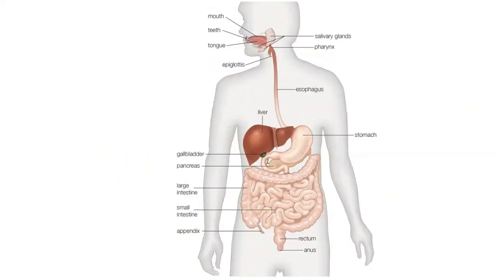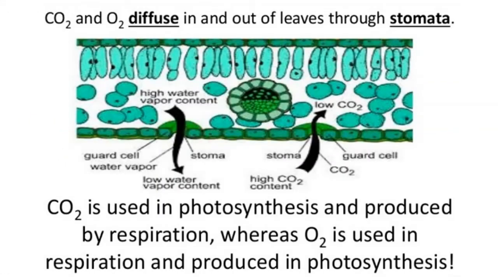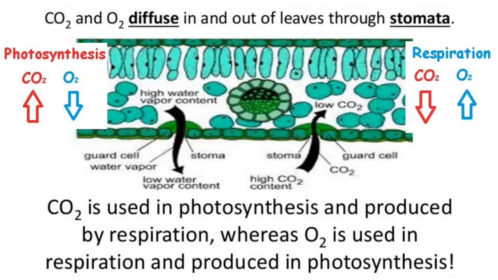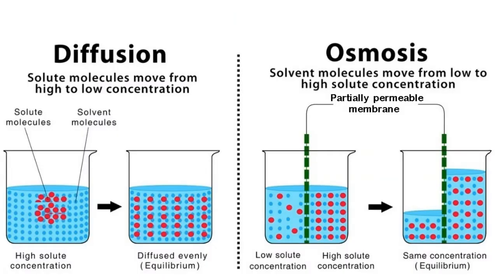Also think about digestion. The digested food products are all absorbed across the villi and microvilli via diffusion. And finally, plant cells. Plants carry out photosynthesis and respiration, in which case carbon dioxide and oxygen are either entering or exiting the plant down their concentration gradient via diffusion. Now, I think we've established diffusion is pretty awesome.